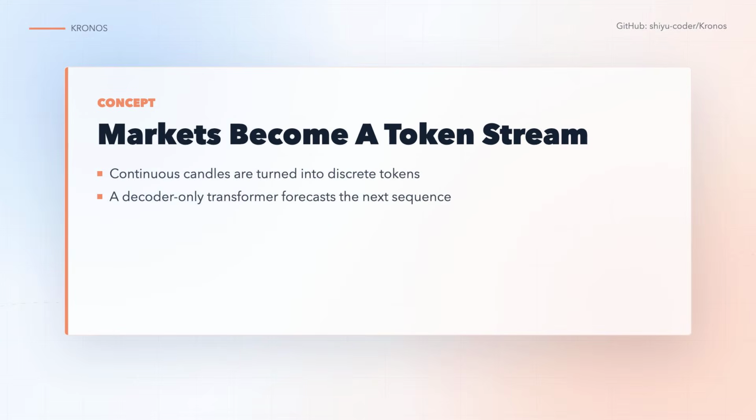The basic move is easy to understand. A market candle is not just one number. It carries open, high, low, close, volume, and amount, all moving through time. Kronos takes that noisy stream and builds a tokenizer around it. Once candles are converted into discrete tokens, a decoder-only transformer can model the next part of the sequence. That makes Kronos feel closer to a language model for markets than a normal numeric forecaster.